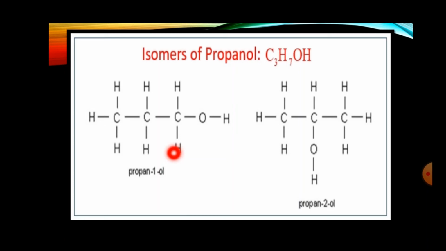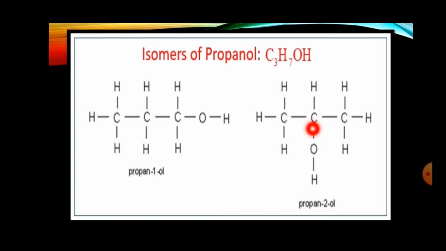So let's check here. The first example is propane-1-ol. This is another type of writing the naming of hydrocarbon. So there are 3 carbon, and each carbon has a specific number of hydrogen. So according to that, there are total 7 hydrogen as per given in the formula, and 1 OH group. Okay, you can see here the same chemical formula, but it has been given in a straight line.